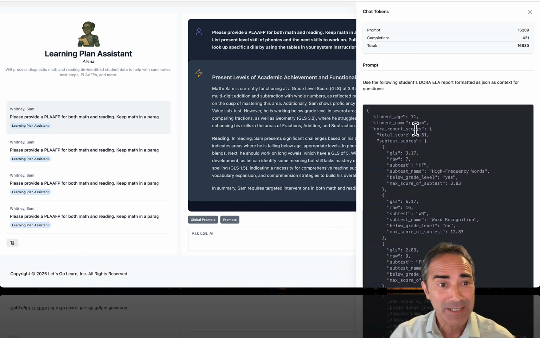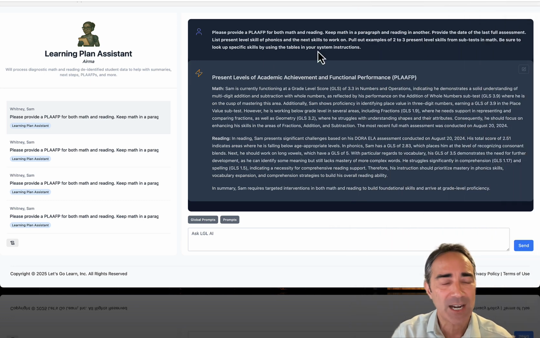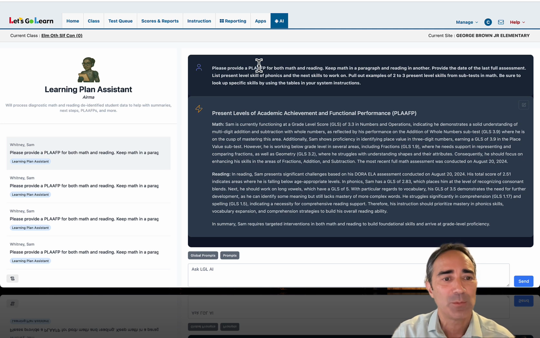It doesn't know who the teacher is. It doesn't know the school. Everyone coming from Let's Go Learn across the country or internationally is just one user. So it's very, very protected. We are acting as the firewall for your teachers, right? So you don't have to worry about teachers using personal accounts and not being safe. This really protects it, right? So this is pretty powerful.